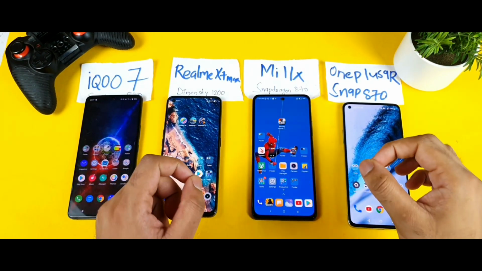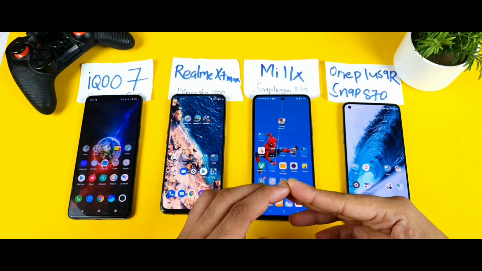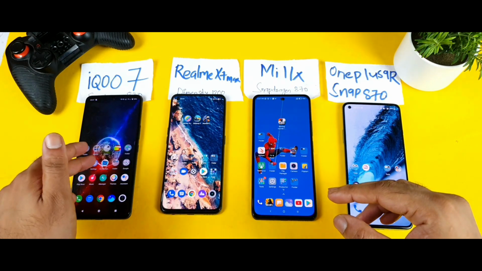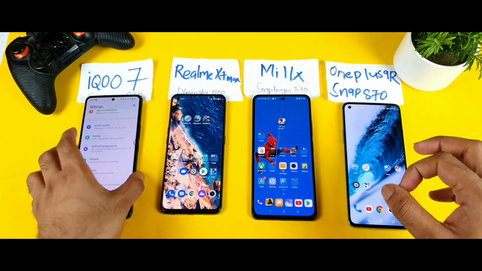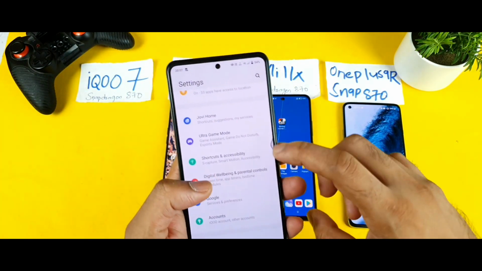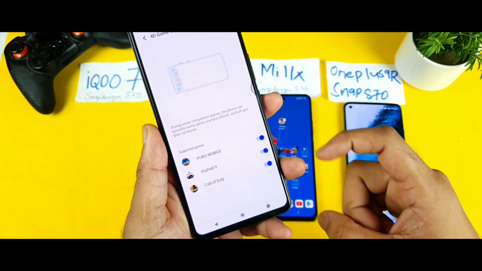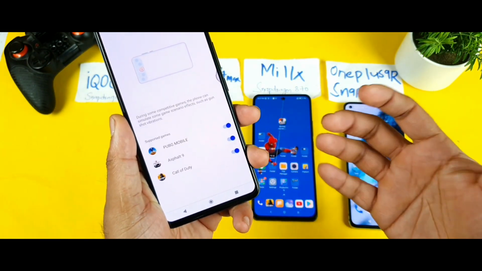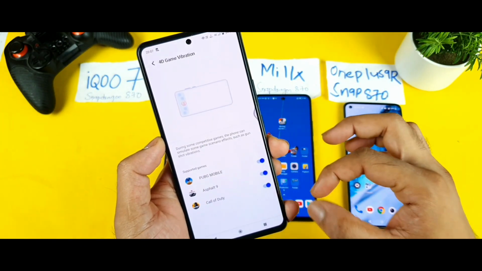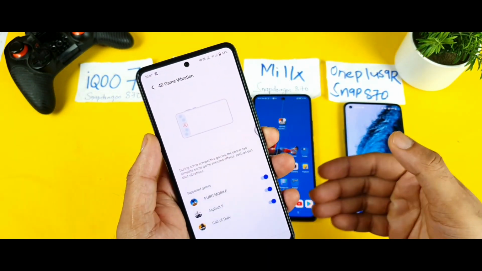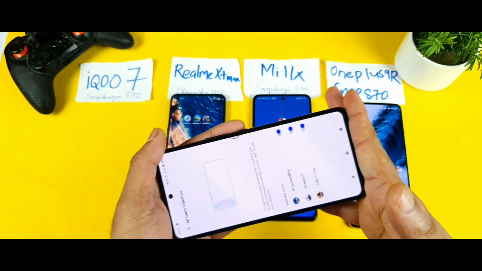So now the next thing is while gaming. While gaming, which phone has better haptic feedback? The first phone to have the 4D vibration, which is a very good implementation, is the IQ7 device. Yes, friends, IQ7 has really good 4D vibrations. Right now you can see the list of games that are supported. That's another good advantage. And another thing is that you can configure it, so you can get the 4D vibrations from the left side and from the right side. So that's another good thing.